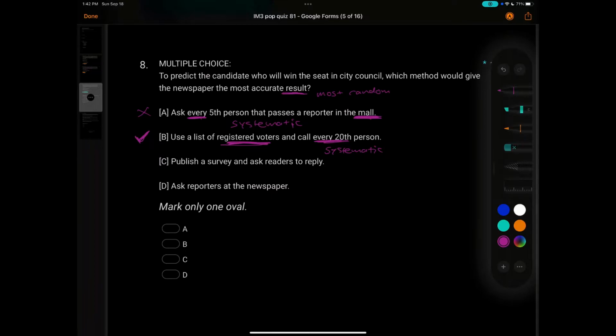So this one would be an example of volunteer response. So note that one. And D, ask reporters at the newspaper. This one is totally biased. So the answer is going to be B.